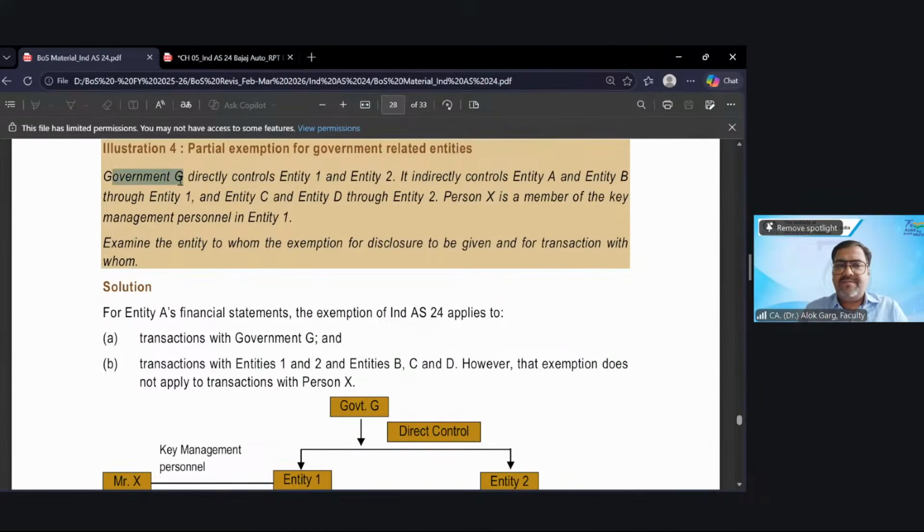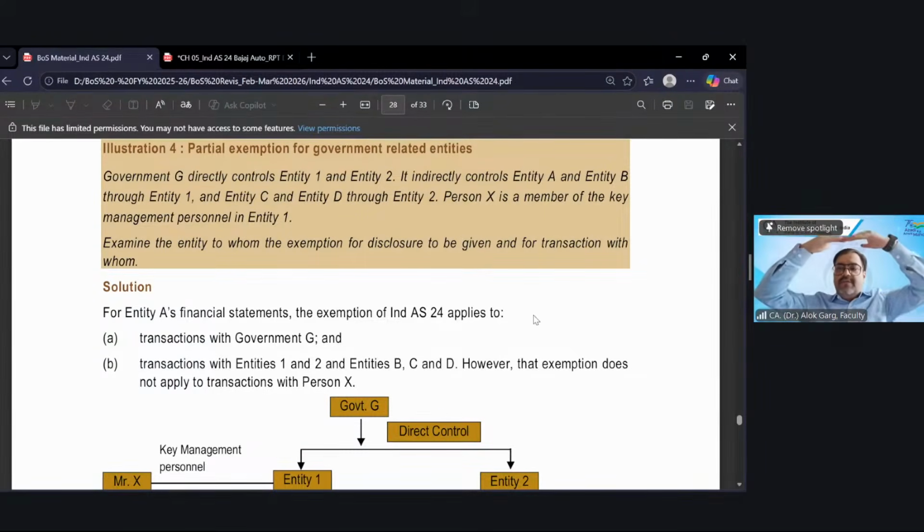Government G directly controls entity 1 and entity 2. So government is the owner of entity 1 and entity 2. It indirectly controls entity A and entity B through entity 1, and entity C and entity D through entity 2.